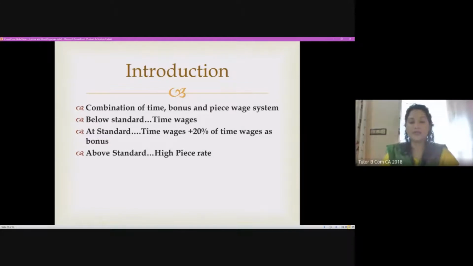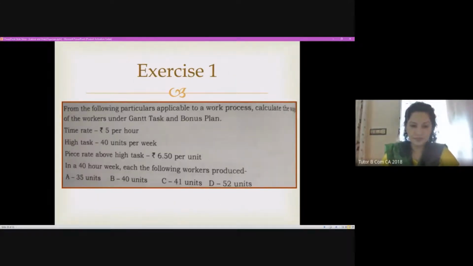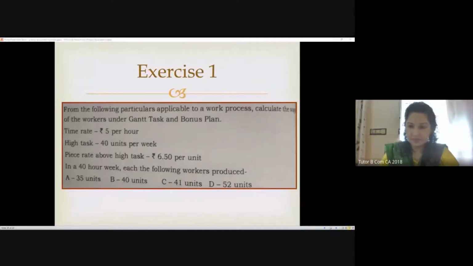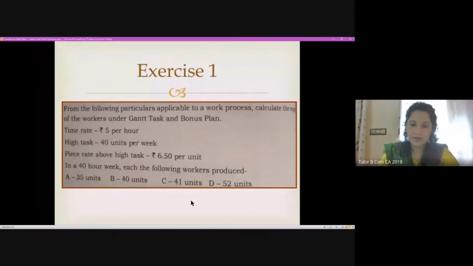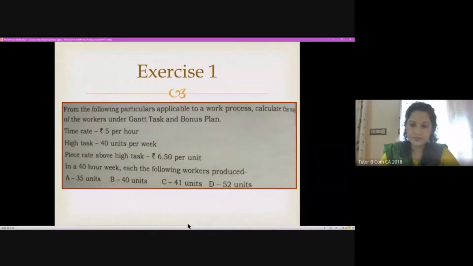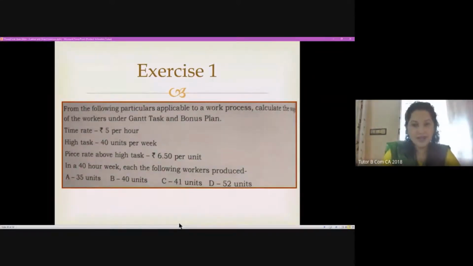Right, now we will do an exercise on this. See here, there is a question in front of you. First, I'll just show you, and after that, you can do it. In this question, you can see Gantt's task and bonus plan; you have to calculate the wage of the worker. Here it is given the time rate is 5 per hour.